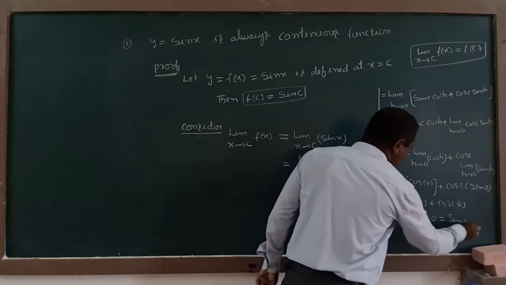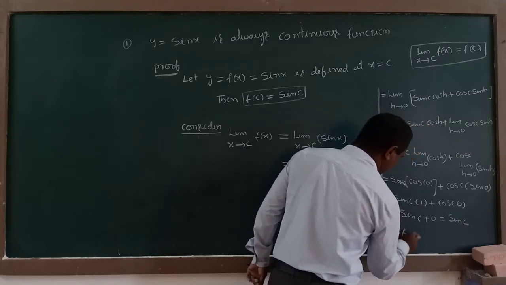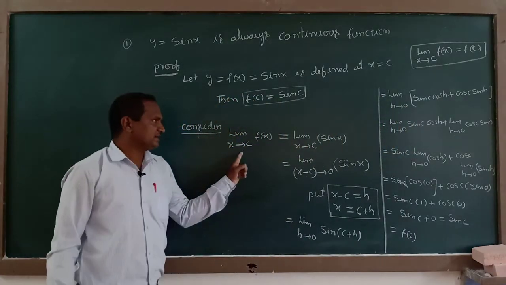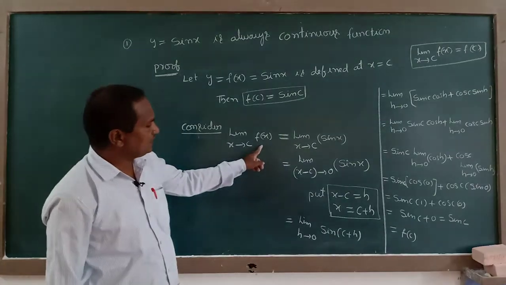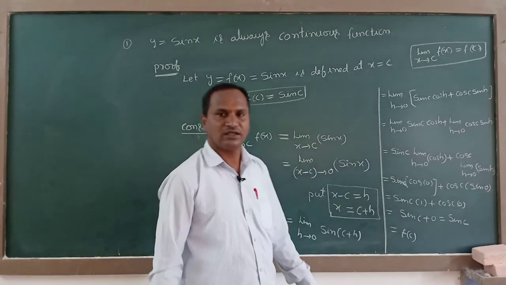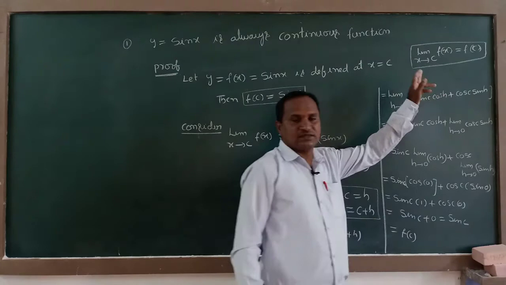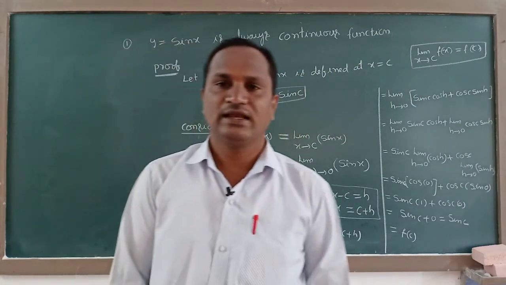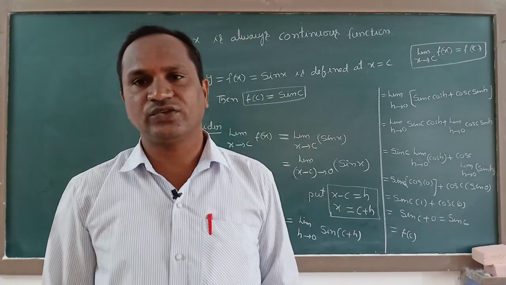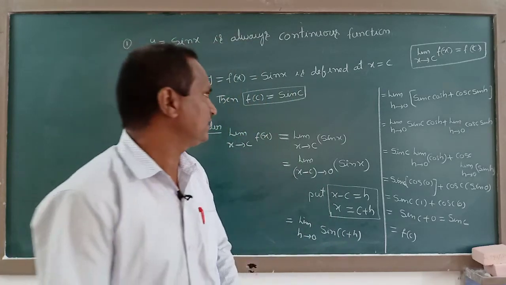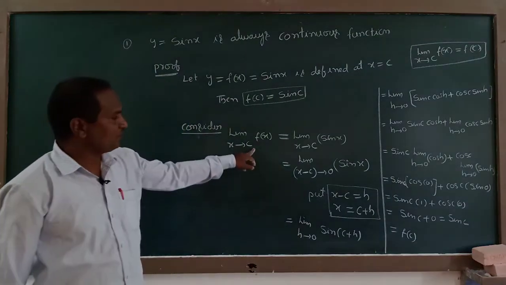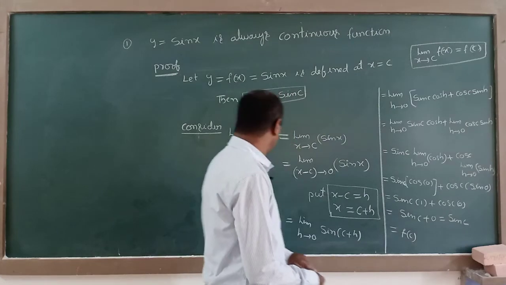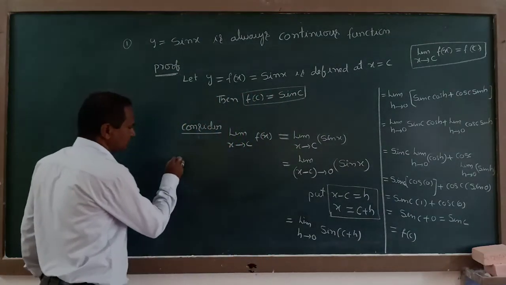Sin c means we can write f of c value. First we considered limit x tending to c f of x, and finally we got f of c. And this formula is verified by the sine function. That's what we can easily tell: sine function is always a continuous function. See here, limit x tending to c f of x we considered, and finally we got f of c only. That's what we can write.